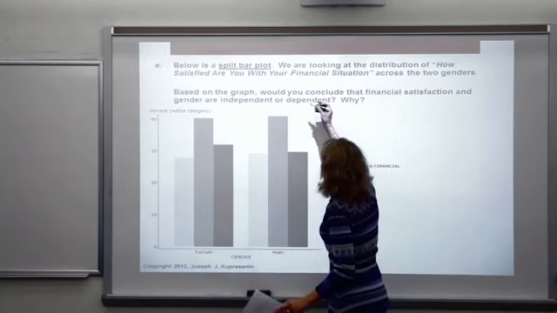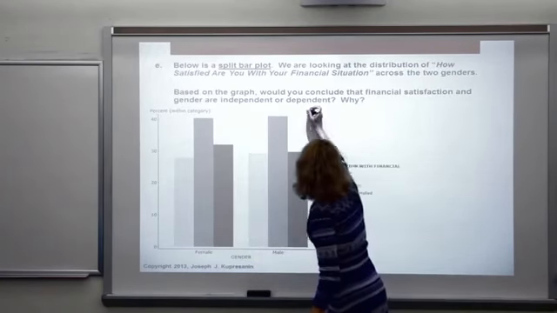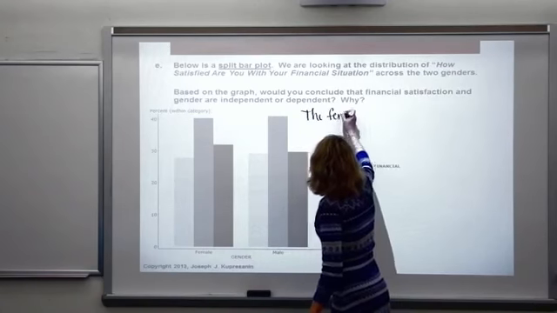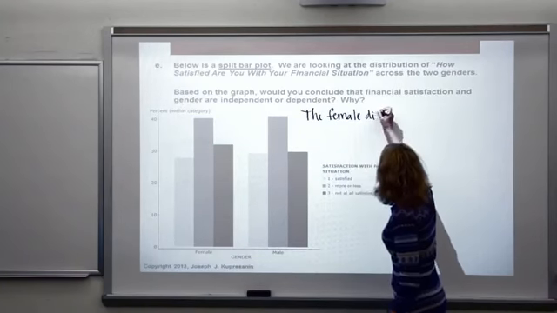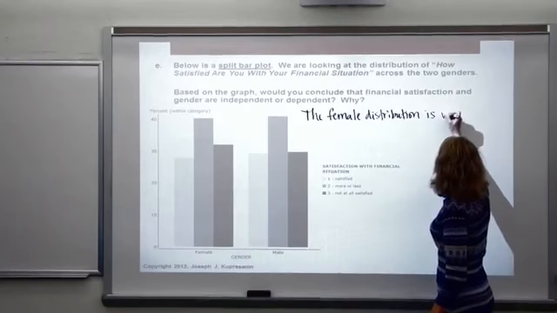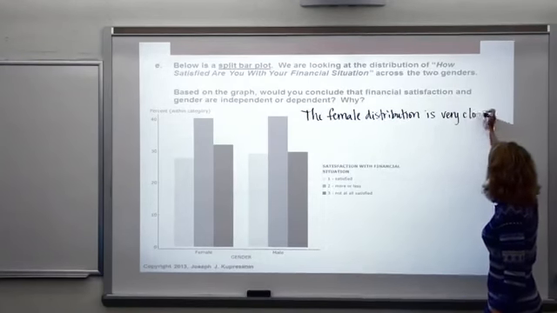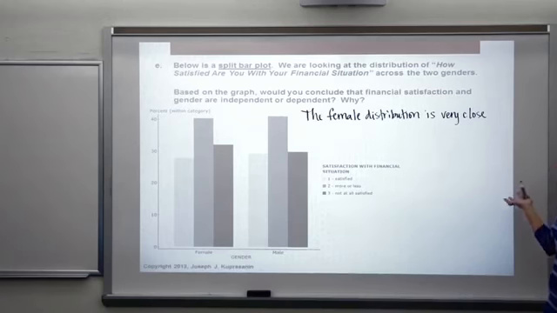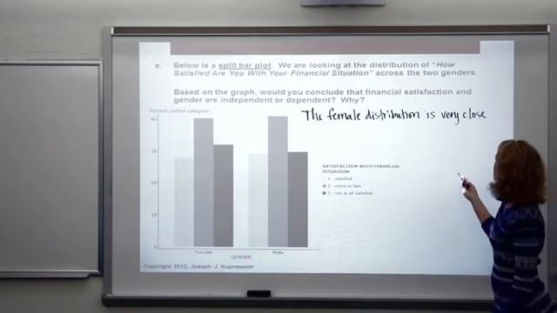So to answer this question, the female distribution is very close to the male distribution, so therefore the variables are independent.